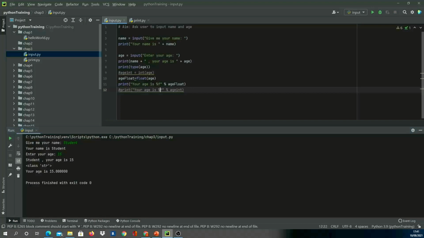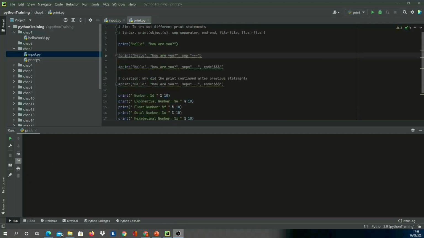Now, in our next print statement, we'll talk more about how to print integer, decimal, and various different examples. So, I just wanted to show you in this example input and how it is stored, etc. Next, we'll learn about print statement. So, we'll go through our print.py example.